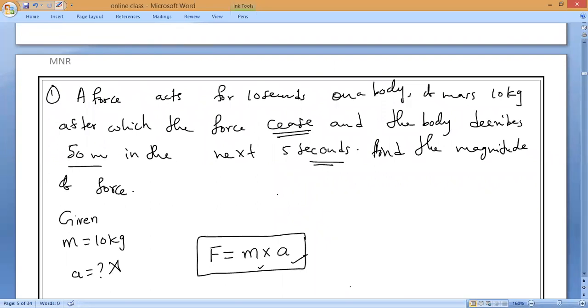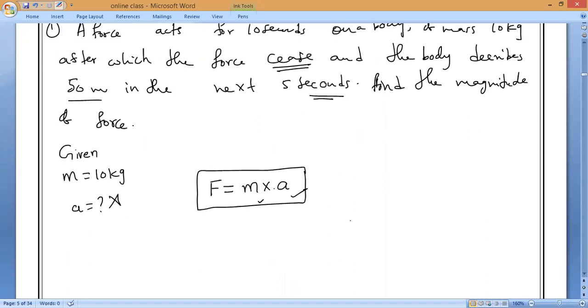Tell me, is the body starting from rest or is the body already having some initial velocity? From rest, sir. So from the rest, what is the initial velocity, guys? Zero. That is what you have to note down. So initial velocity of the body is equals to 0 meter per second.